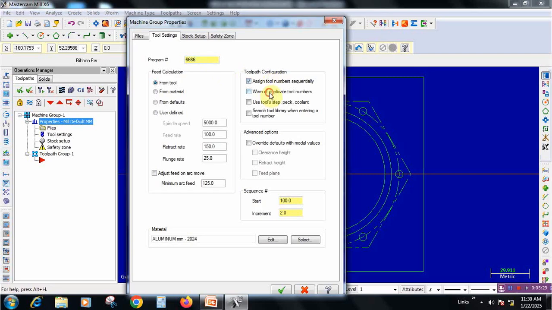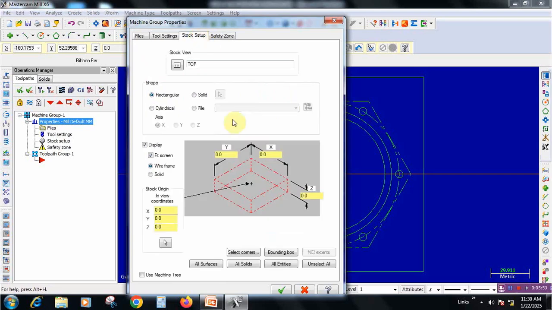Program number, so these two for assigning the tool numbers, and this is for adjusting the heights, clearance, retraction, feed plane, everything. And go to stock setup. Already we have selected the material as aluminum 2024. If you want, we can change the material, and go to stock setup, go to all entities. Automatically we will get X and Y value. Simply we need to enter the thickness only as 31 and separately 1 mm for facing, and give it OK.